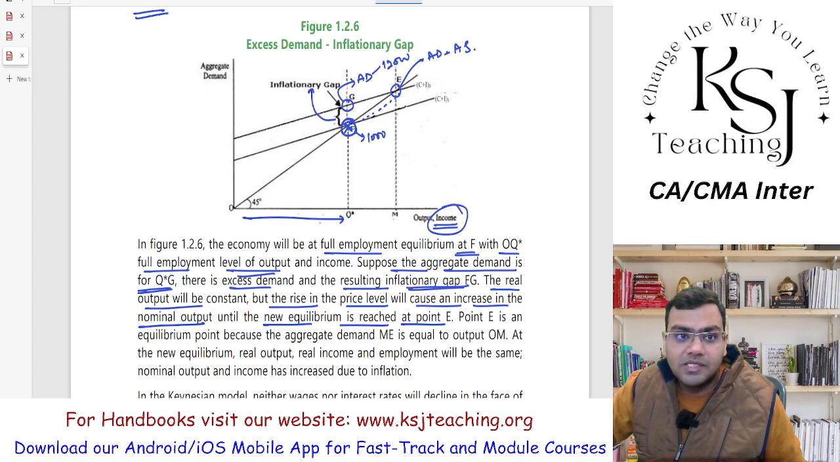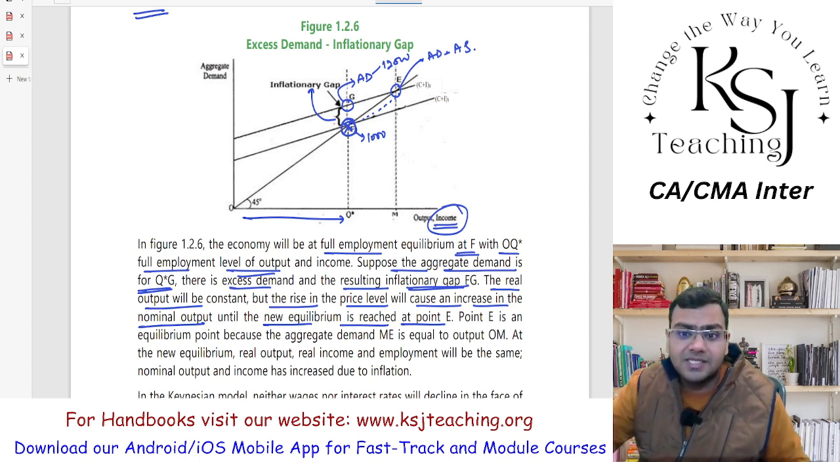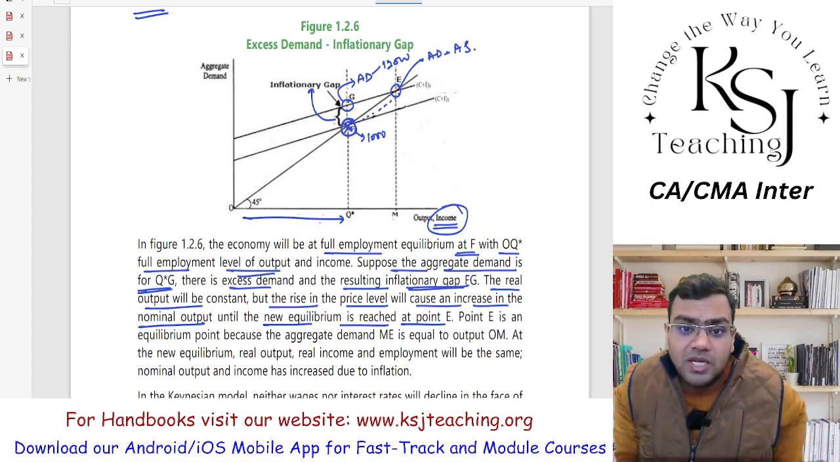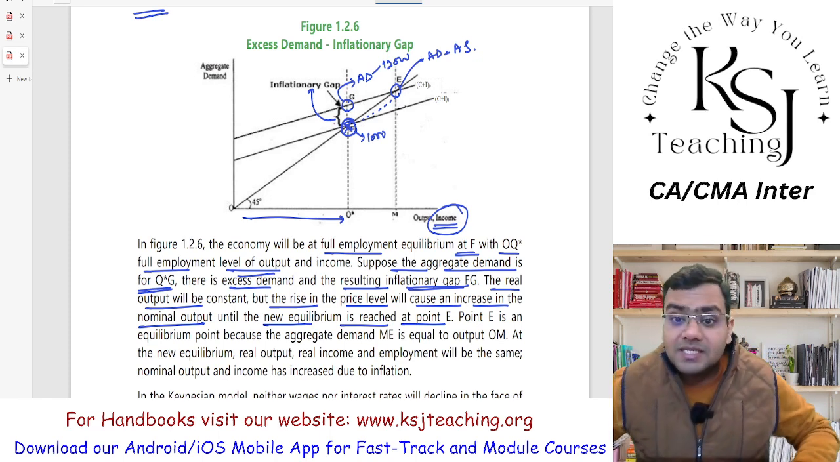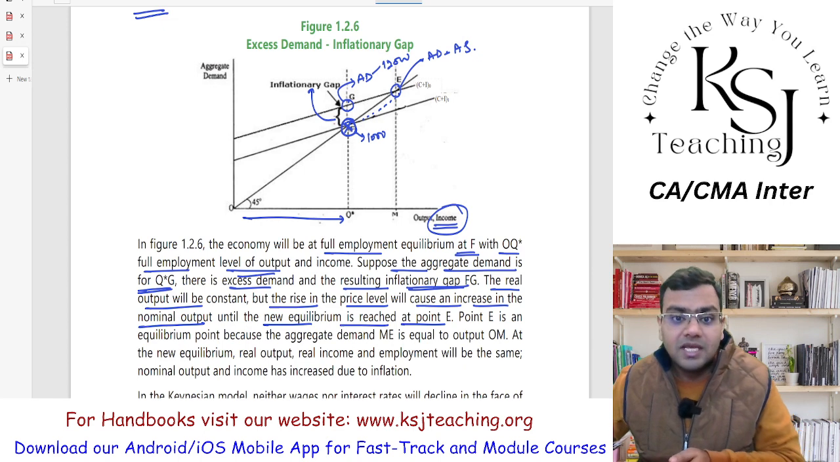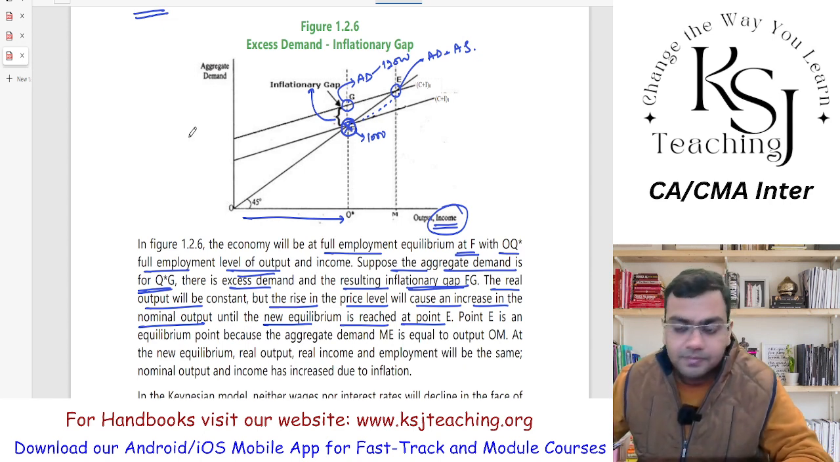That is what is known as nominal output. Real output is in the quantity form. In the quantity, if I increase the number of units from 1000 to 1200, that is a real output. But he says the potential with the full employment potential is 1000 only. How can you increase the real output? That is not possible. He says instead of real output, let's increase the nominal output. Clear? So the nominal output has increased.